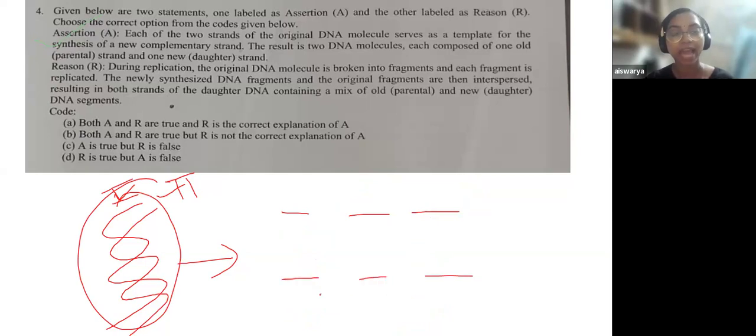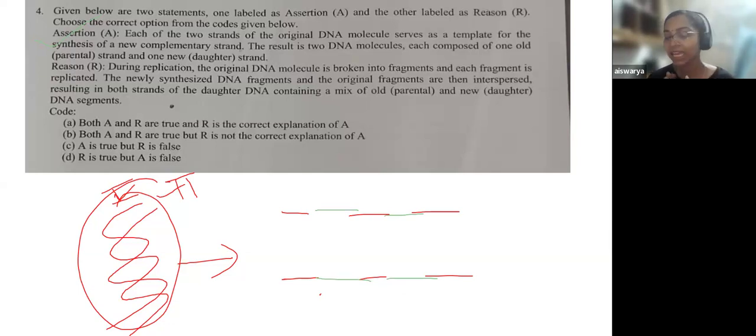Now what happens? Each fragment is replicated, and the newly synthesized DNA fragments and the original fragments are then interspersed, resulting in both strands of the DNA molecule containing a mix of old and new daughter DNA segments, like this. This is what they are saying in the reason. Do you think this is right?